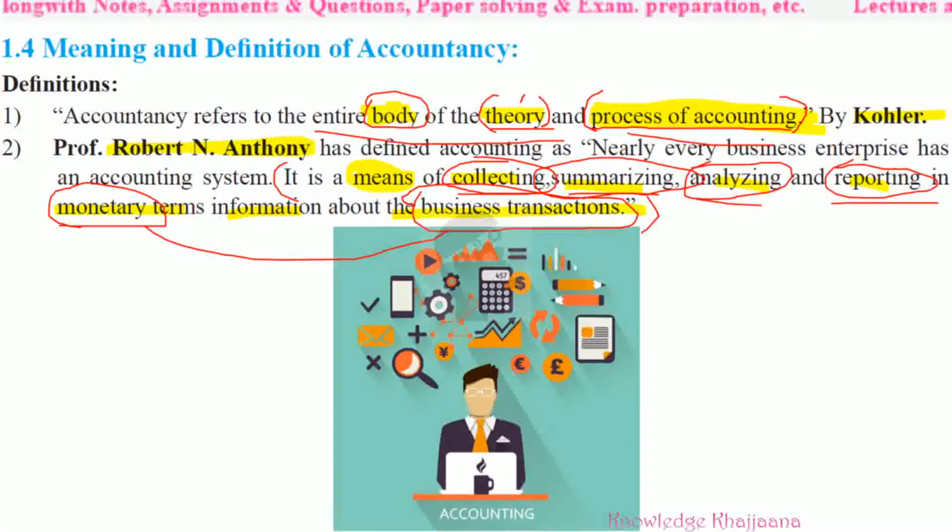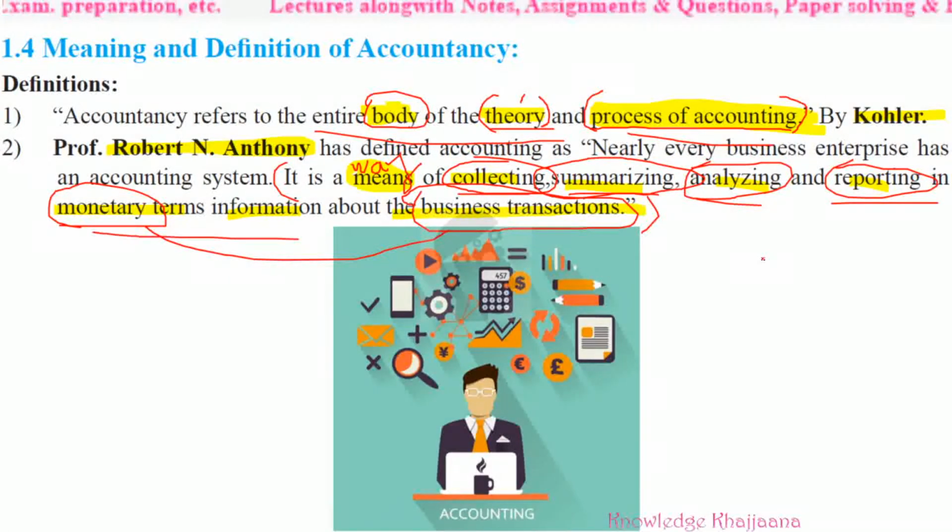So what is the total definition of accountancy as per Professor Robert Anthony? It is the way of collecting, summarizing, analyzing and reporting, in monetary terms, information about the business transactions.